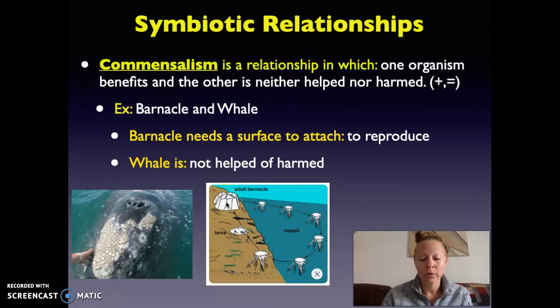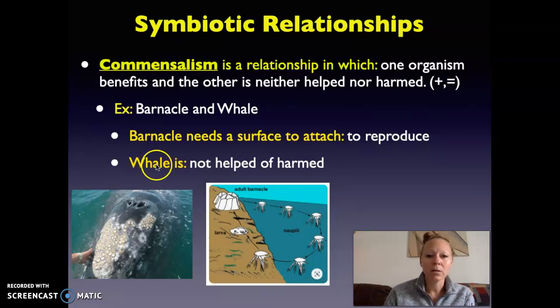where it can reproduce. And if you're a barnacle living near the coast, well, that's great. There's plenty of surface. However, if you're in the middle of the ocean, there are long periods of time where there are no surfaces. And so when a whale swims by, that is a surface, and a barnacle can attach to it. Then it can move into this adult form and reproduce, pass on its genes to the next generation, which is the goal, to pass on your genes.